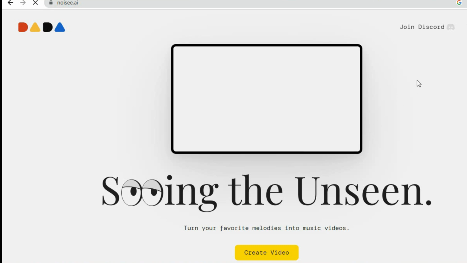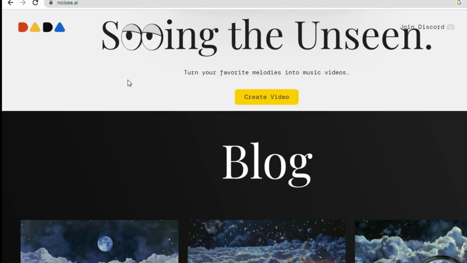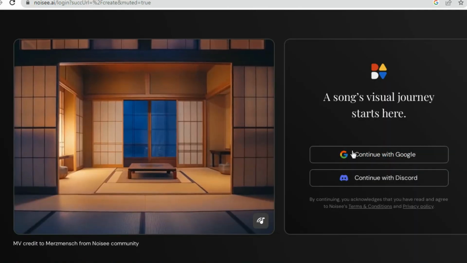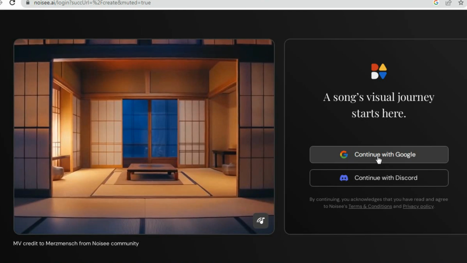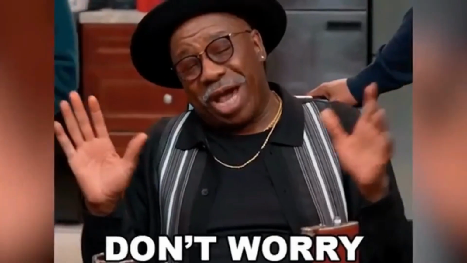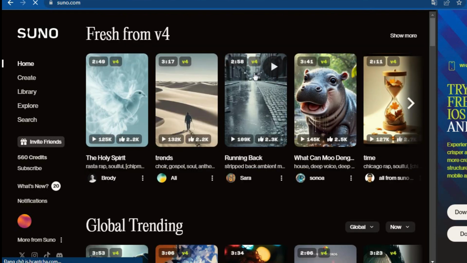The first tool I'd like to introduce is Noisee AI. This is a free tool that helps you create music videos quickly and effortlessly. To get started, sign up for an account using your email. Click Create Video and choose one of two methods. Paste the URL of an existing music video, or upload a music track from your computer. Don't worry if you don't have a track yet, because next, I'll guide you on how to create your own music. Next, use the Suno AI tool to create music.